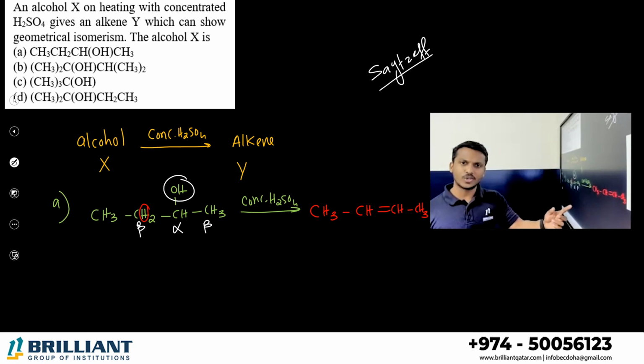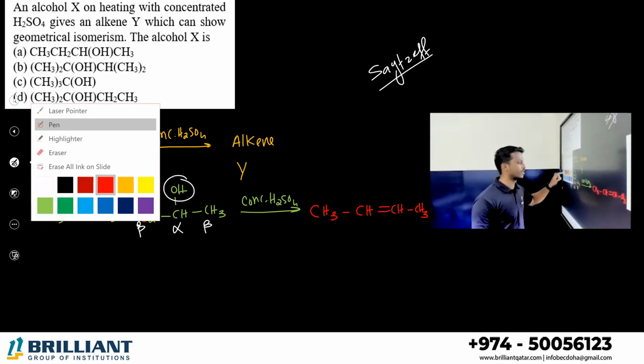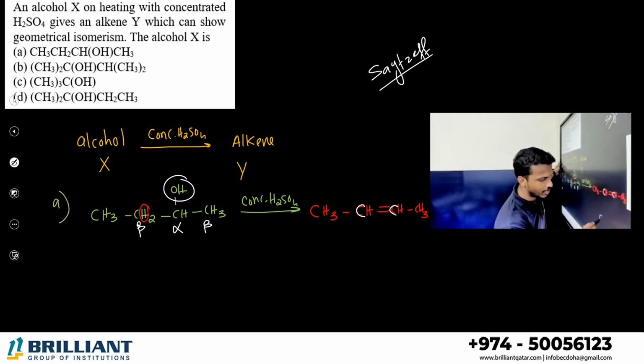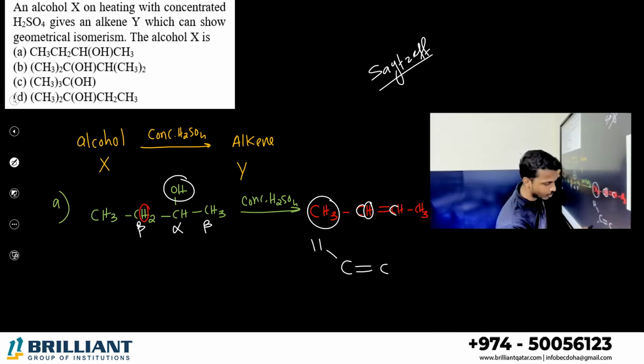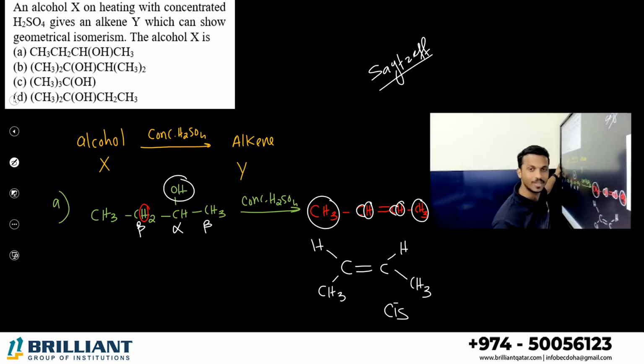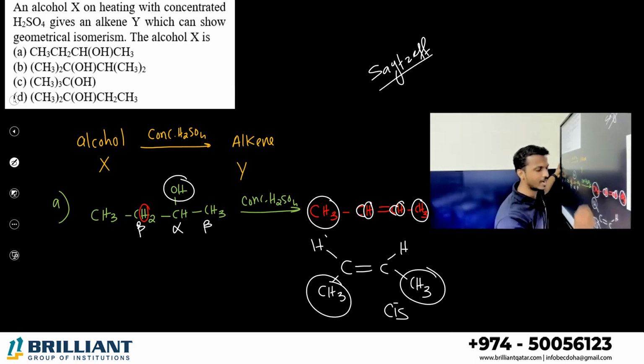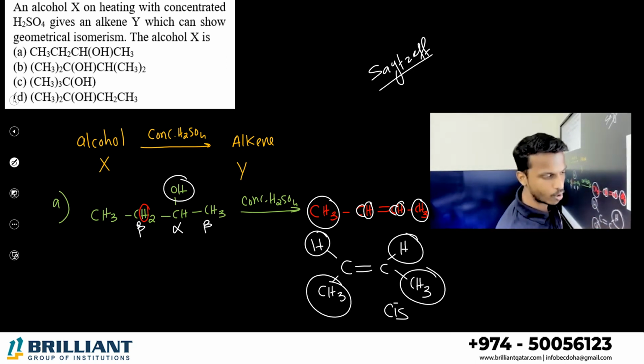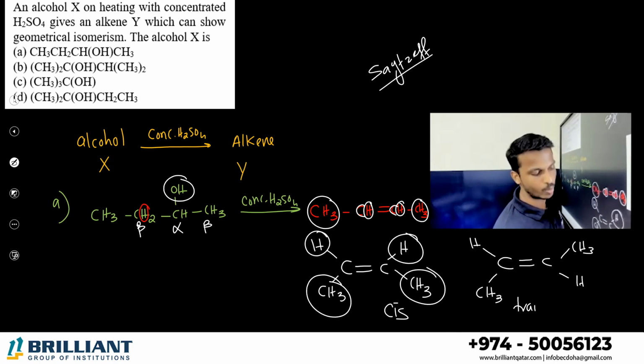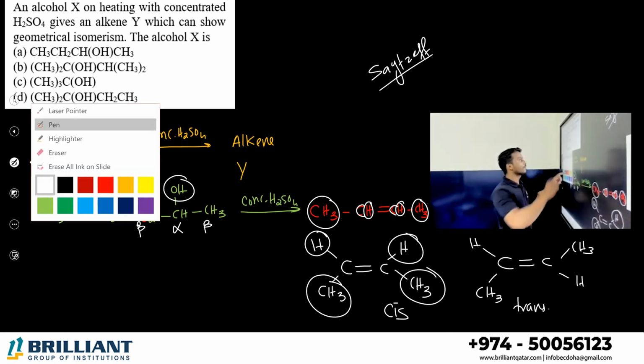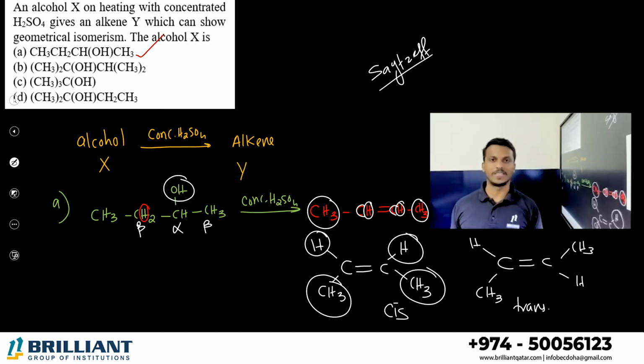Can this alkene show geometrical isomerism? Yes. Let me take these two carbon atoms, C double bond C. The first carbon contains one hydrogen and one methyl group. The second carbon also contains one hydrogen and one methyl group. Let me place it like this. Which form is this? Cis form. Yes or no? Methyl, methyl on the same side; hydrogen, hydrogen on the same side. So what is a trans form? If there is a cis, there will be a trans: hydrogen, hydrogen opposite, methyl, methyl opposite. It is said to be the trans form. Yes? Your answer is option A. Okay, dear all, option A is the correct answer.